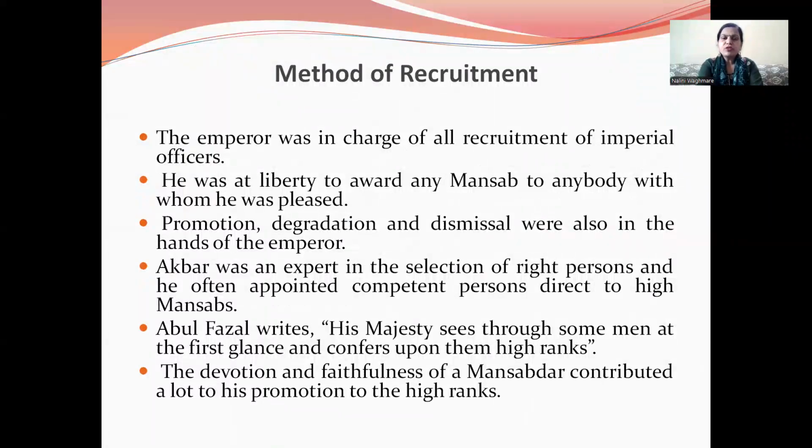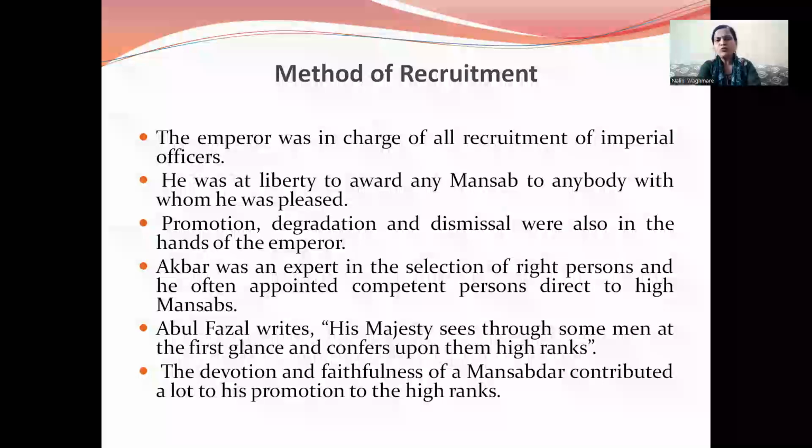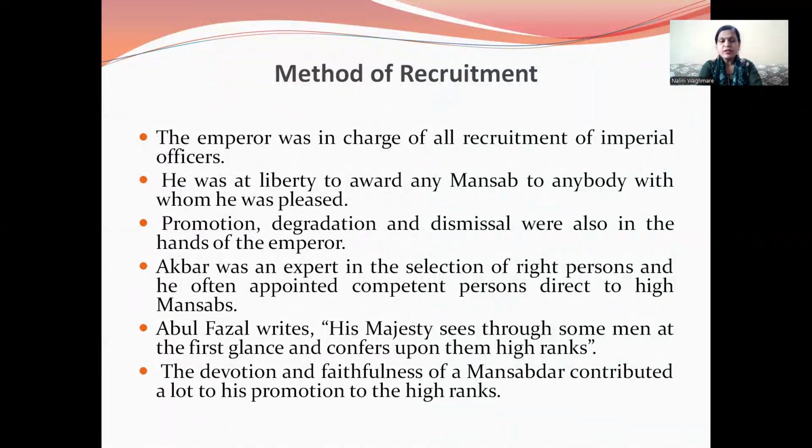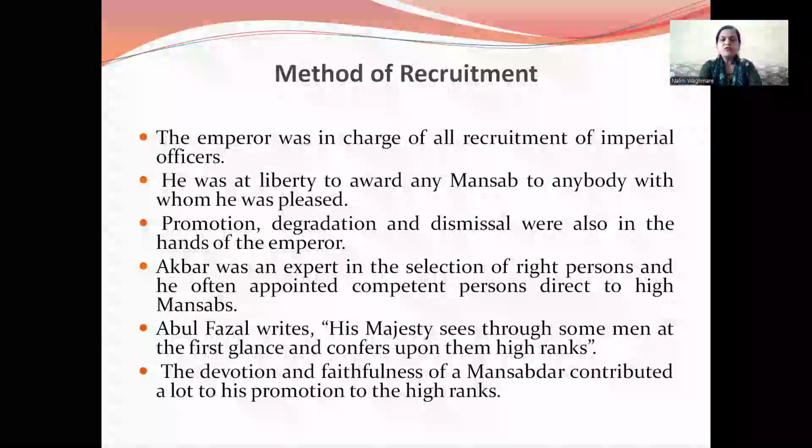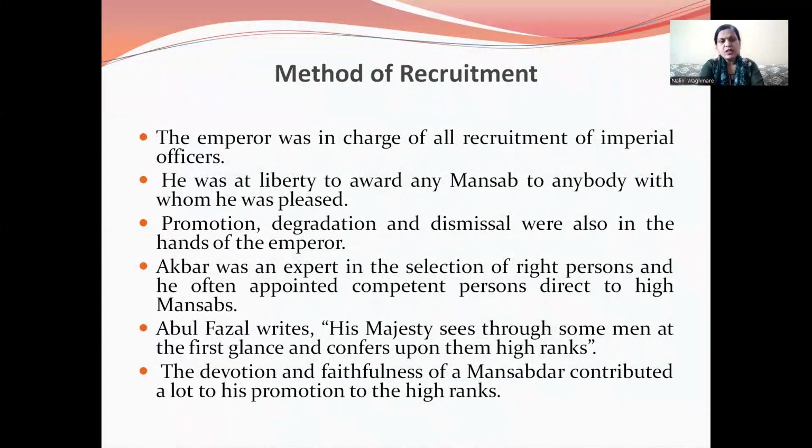Then the emperor was in charge of all recruitment of imperial officers. He was at liberty to award any Mansab to anybody with whom he was pleased. Promotion, degradation, and dismissal were also in the hands of the emperor. Akbar was an expert in the selection of the right persons, and he often appointed a competent person directly to a high Mansab. Abul Fazl writes, His Majesty sees through some men at the first glance and confers on them high ranks. The devotion and faithfulness of a Mansabdar contributed a lot to his promotion to high ranks.